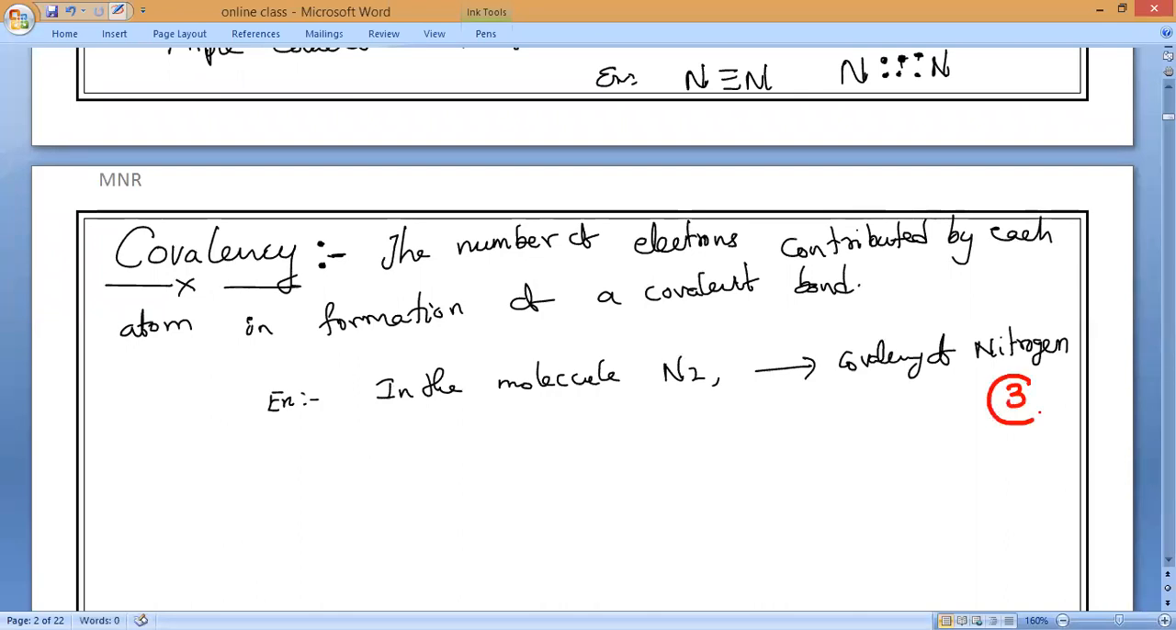How many is sharing? Each one, how many is it contributing? 3. Do you understand, everybody? Yes, please. Next, if I take O2 molecule, what is the covalency?